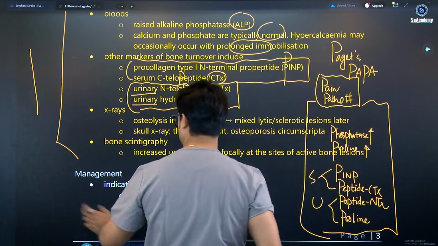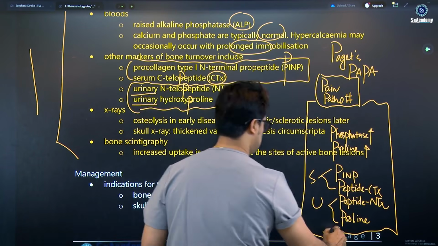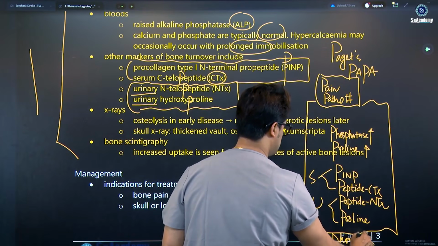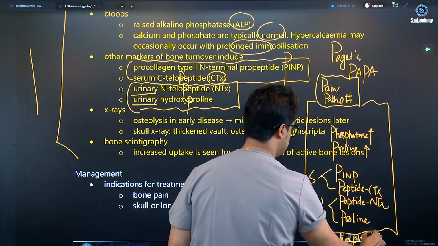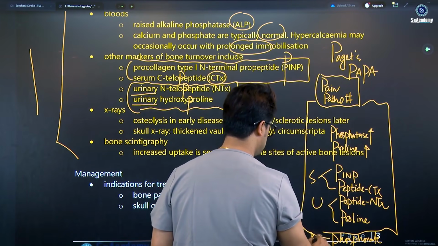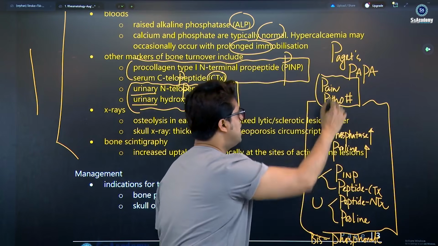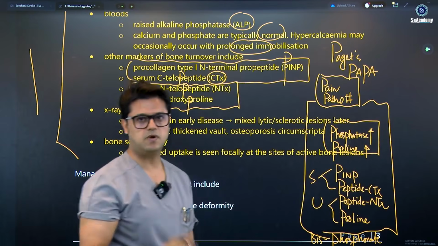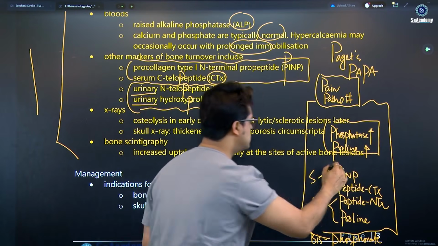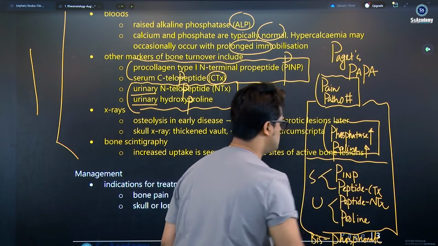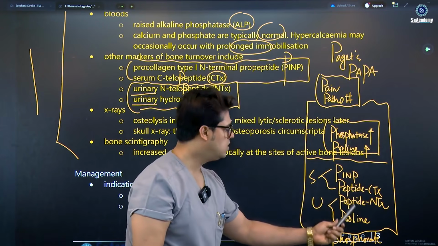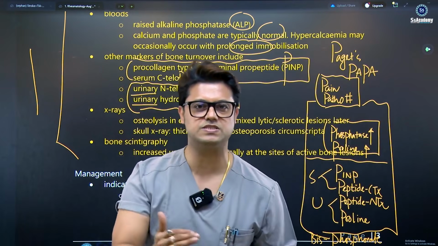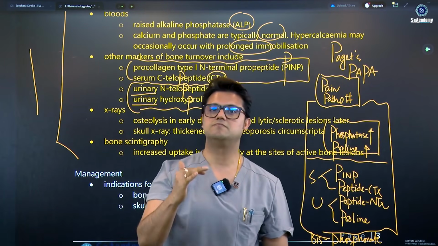And the last P of the PAPA disease is phosphonate, meaning bisphosphonate is the treatment of choice, my dear. You need to write down the bisphosphonate. So you see pain, pathological fracture, phosphatase, proline. You'll get this box in the SS boxes, but I'm adding this. This is the box that you need to add: PINP, peptide, proline. PINP, peptide, proline.